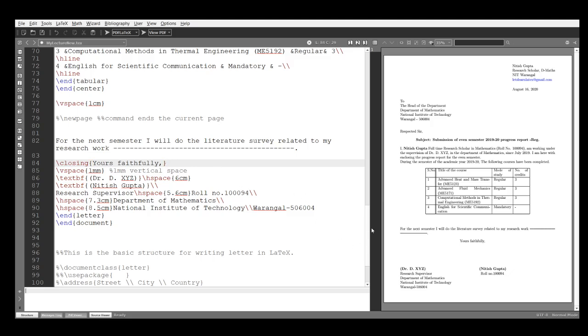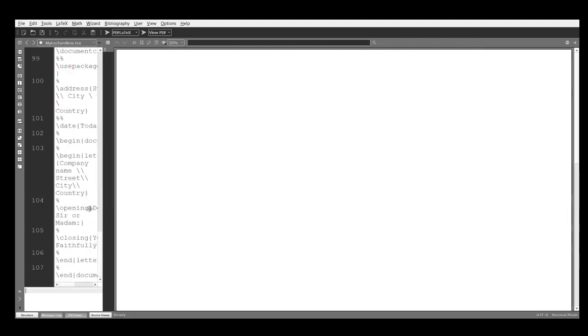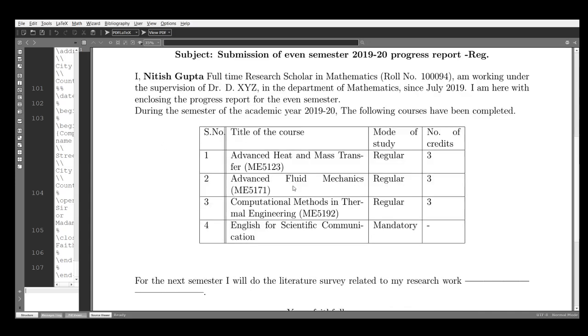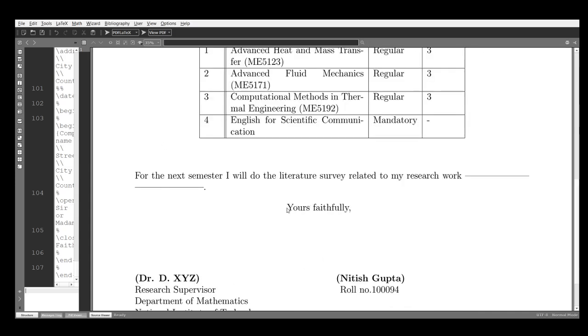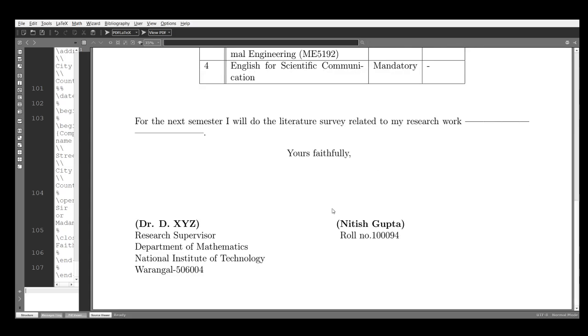Now, what is our aim? So we completed this letter up to here, your faithfully. Now my aim is to write these two things. This is my name. This is my guide's name. But I have to create this much horizontal distance, and here I have to create vertical distance. Here I have to create horizontal distance.